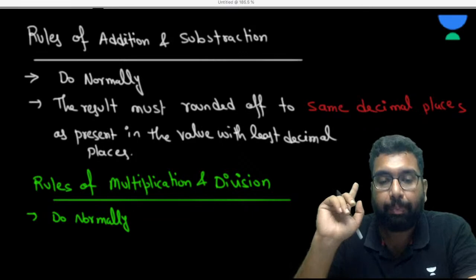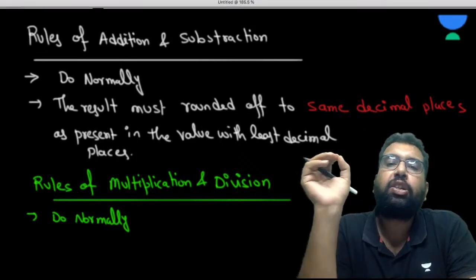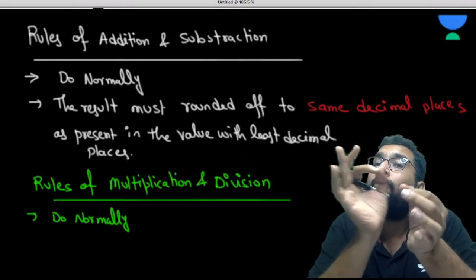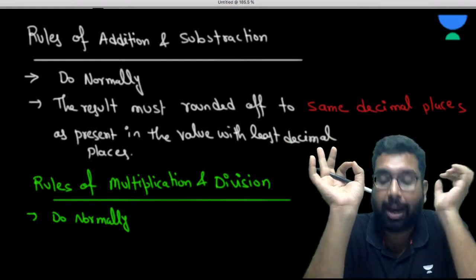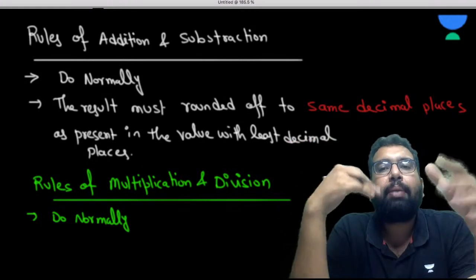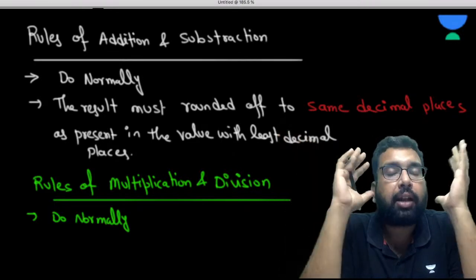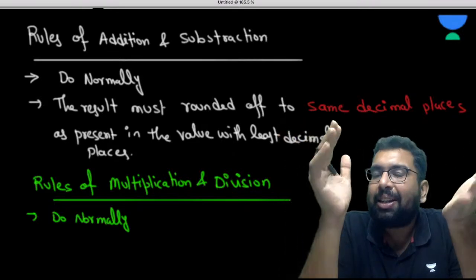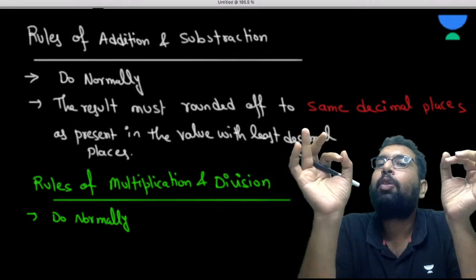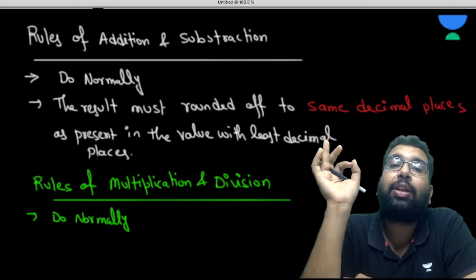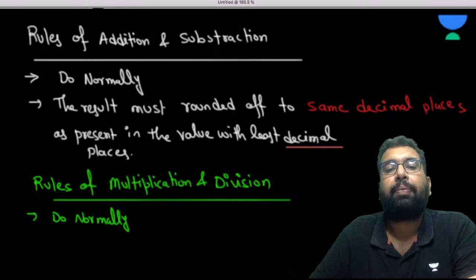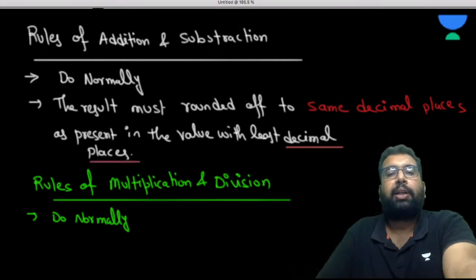So here the important thing is that when you are doing addition and subtraction, you are rounding off the solution to the same number of decimal places, not significant figures. Mind you, not significant figures, but decimal places. With time, this confusion comes: sir, are we rounding off to the lesser number of significant figures? No. We are rounding off to the same number of decimal places as present in the value with least decimal places. So here, decimal places is what we are looking at. Now, what is the rule of multiplication?